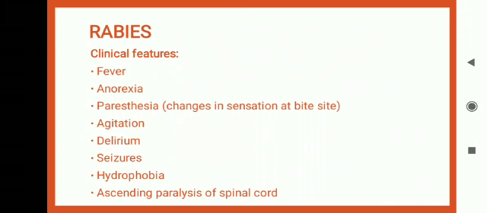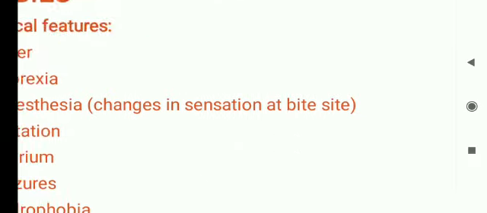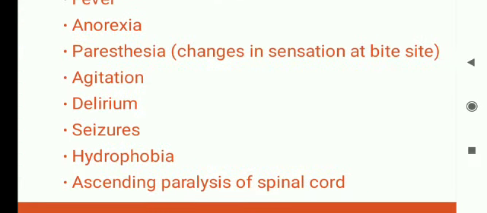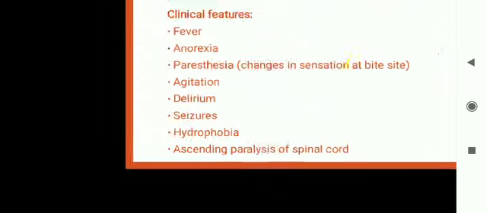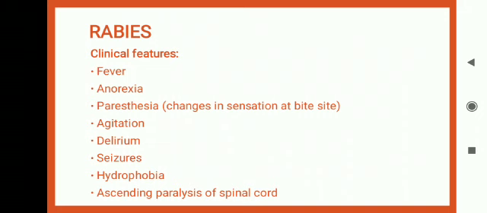Whereas in dumb form, I have not separated these two clinical features over here, but I am telling you that in dumb form, there will be ascending paralysis of the spinal cord. But in your books, you can clearly appreciate that they have mentioned the furious and dumb symptoms separately. Okay, so you should know what are the furious symptoms and what are the dumb symptoms caused by rabies virus.